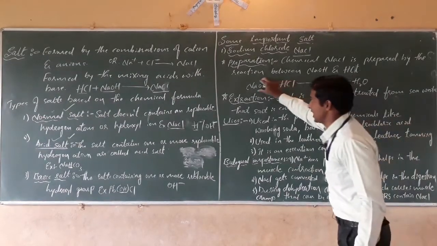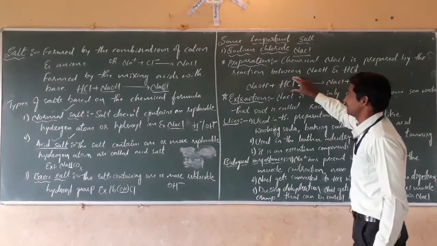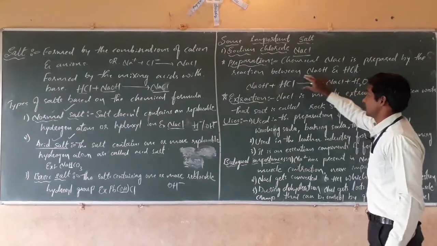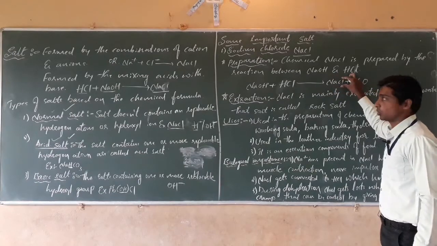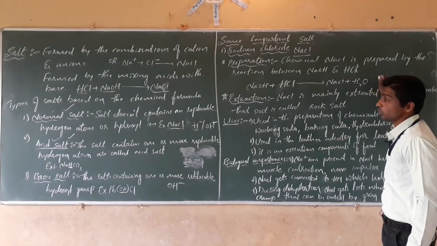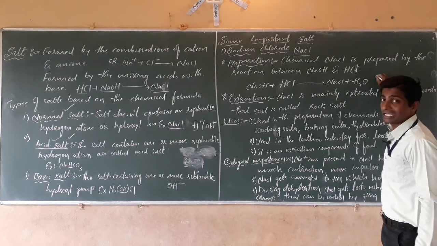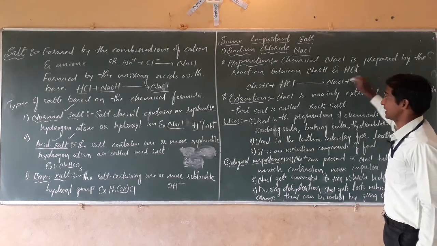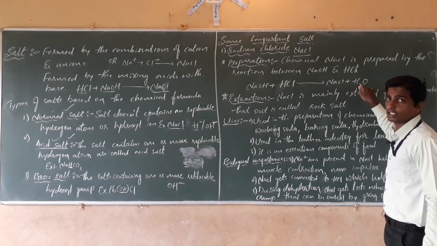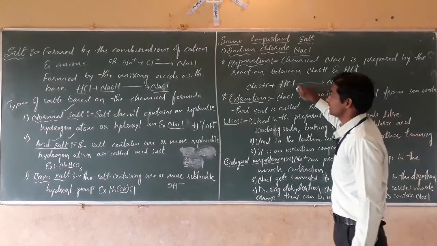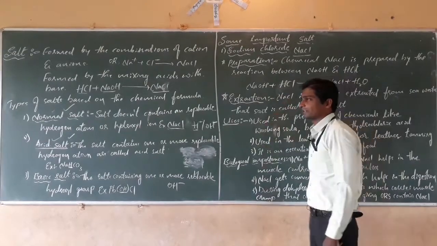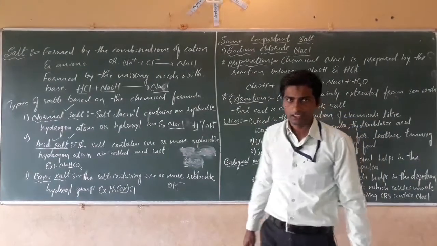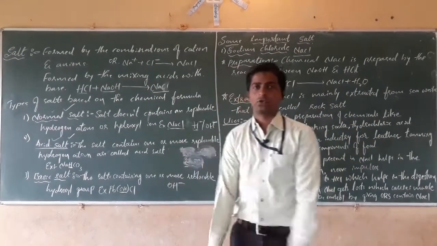When a base like sodium hydroxide mixes with an acid like hydrochloric acid, it forms sodium chloride and a water molecule is formed. You have studied this in the previous class, the neutralization reaction, where salt and water are produced. Here the salt is prepared by mixing a base and an acid, sodium hydroxide and hydrochloric acid, which produce a salt like sodium chloride.